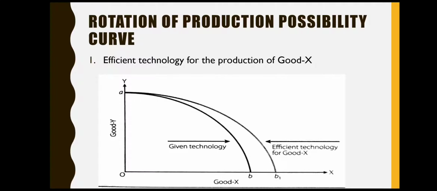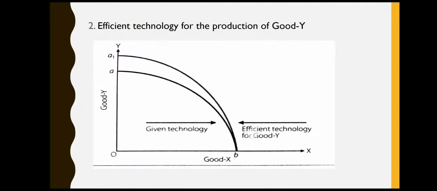Rotation of production possibility curve: when there is an efficient technology for the production of good X with the same amount of resources, there is going to be more production. As a result, the production possibility curve is going to shift from AB to AB dash. Same is in the situation of good Y. If there is an efficient technology for the production of good Y with the same amount of resources, production amount is going to increase.